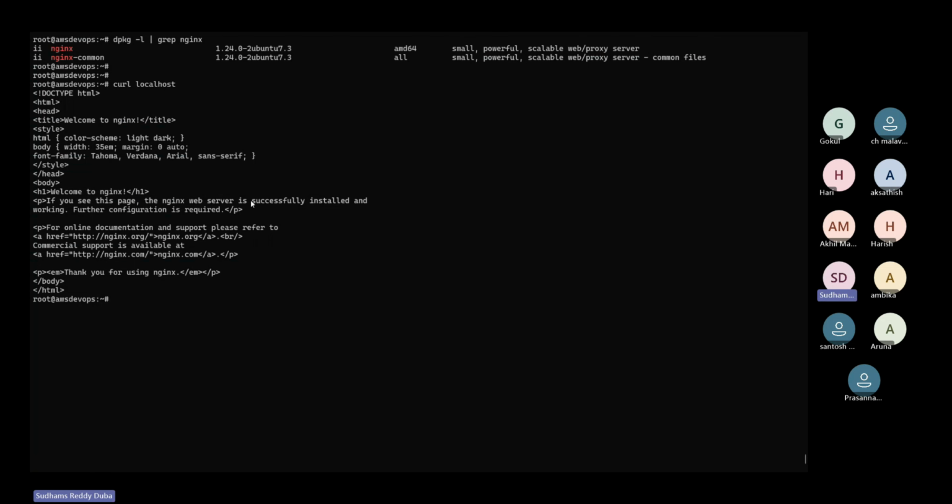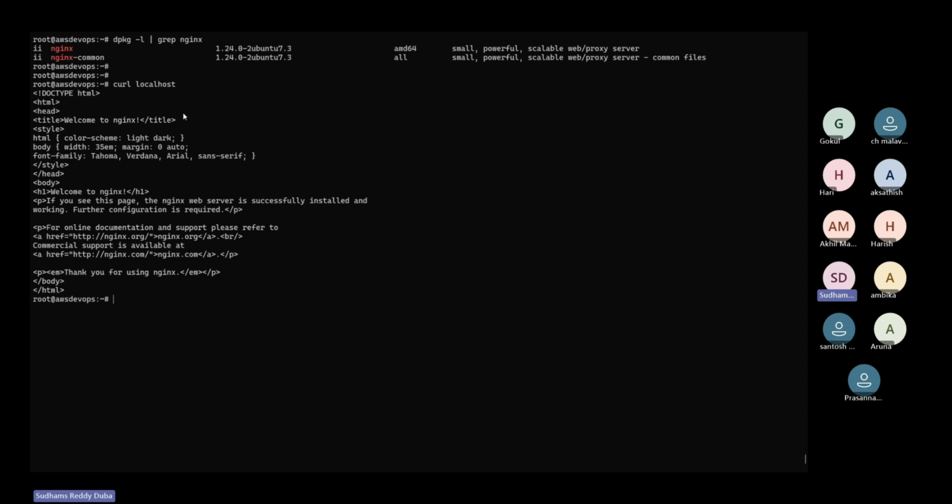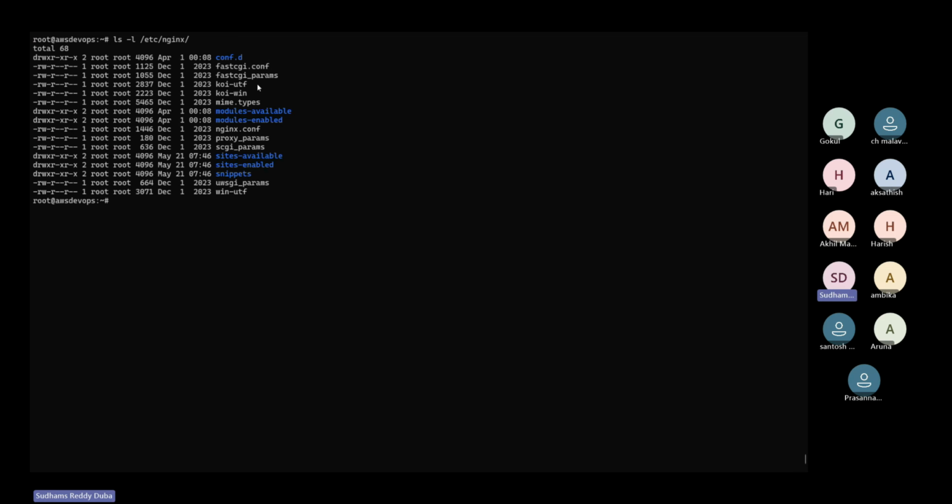Now, coming back to the actual point, why I discussed this is just to show you how to install a web server on this system. It is pretty simple: just apt install and the package name. It has installed a lot of dependency packages, ignore that. It has also created configuration files in /etc/nginx. Later we'll discuss what these configuration files are and why we use them. That is the next level.